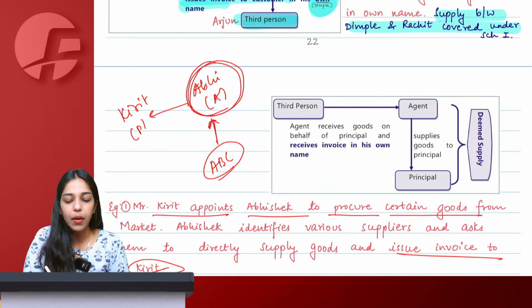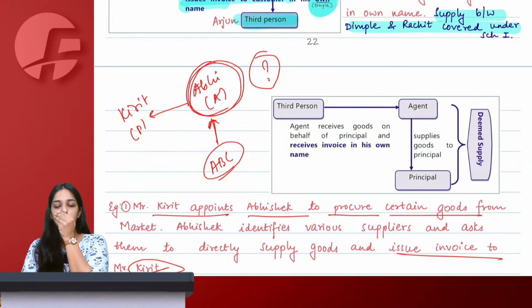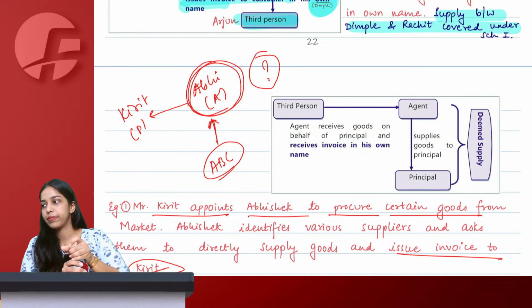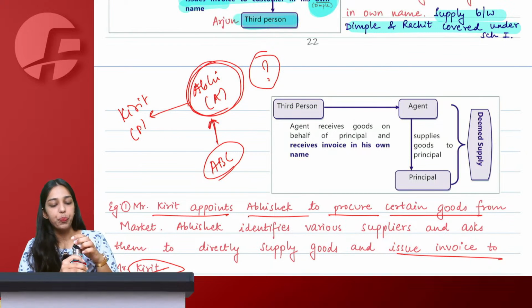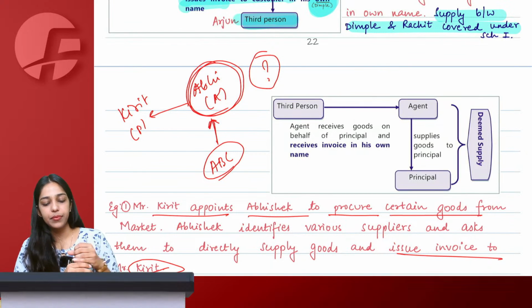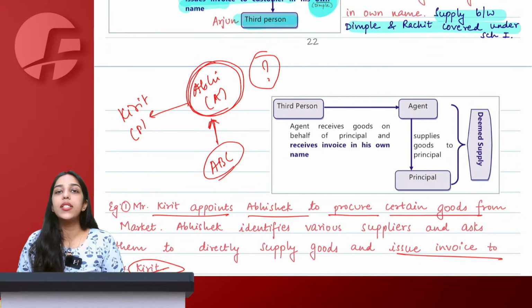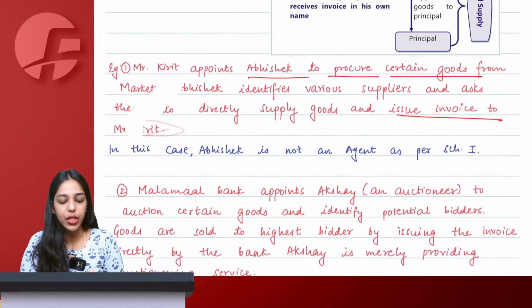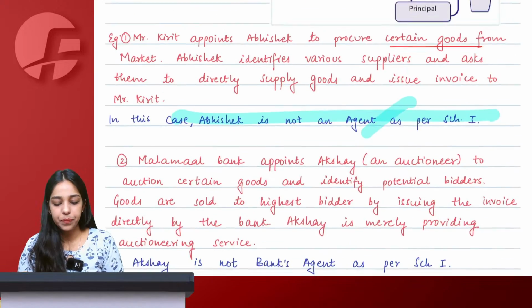Is there a principal agent relationship? Tell me, is Mr. Abhishek agent of Mr. Kirit according to GST? Yes or no? Not an agent. Why? Because invoice is in the name of principal and invoice is not in the own name of agent. So in this case, Abhishek is not an agent as per Schedule 1.